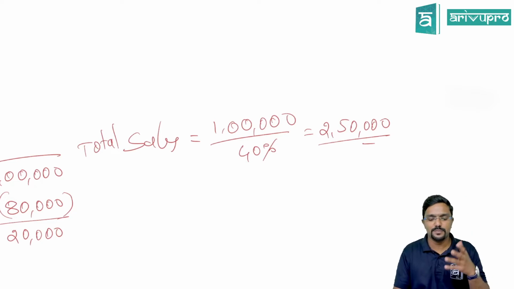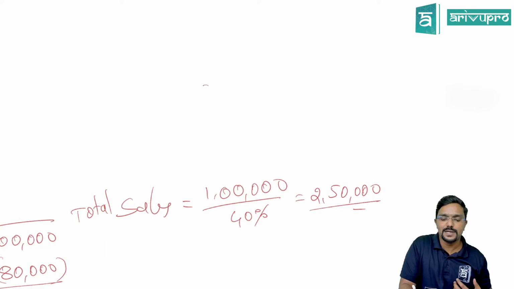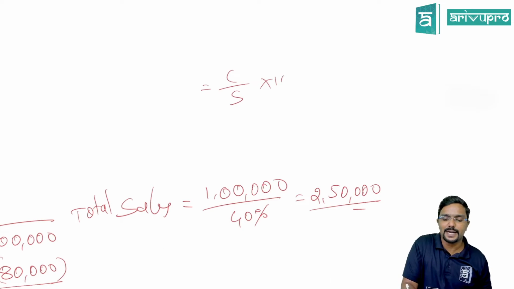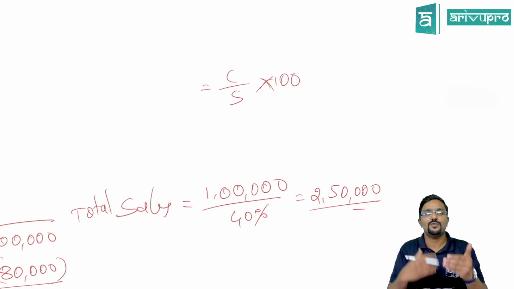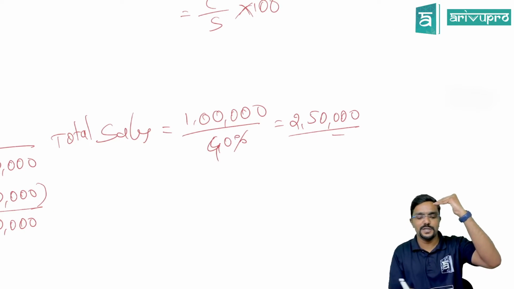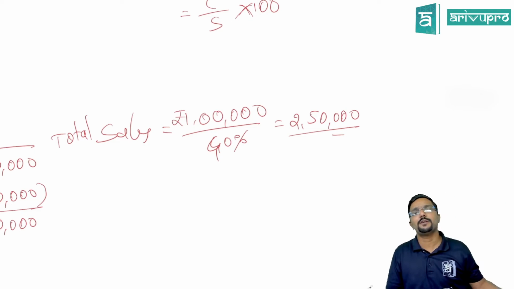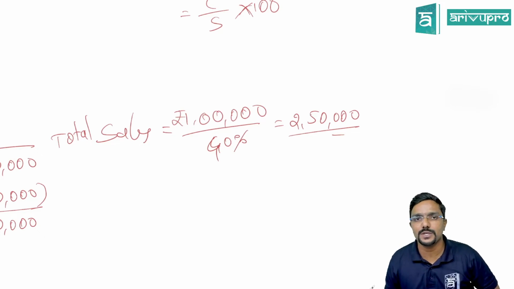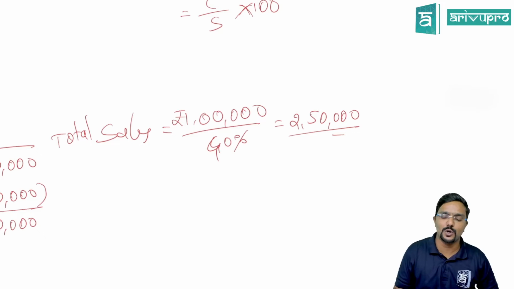Hope you guys understood, because the PV ratio formula is contribution by sales into 100, na. So we know contribution in rupees is 1 lakh. I divide it by the PV ratio, 40%, which is nothing but contribution to sales. What did you get? Total sales.